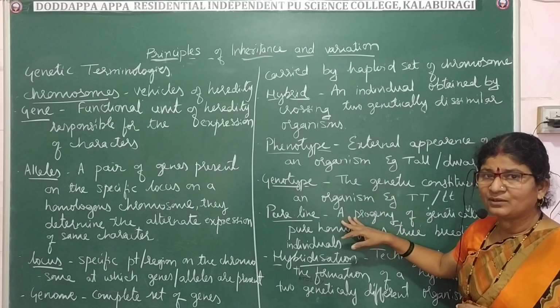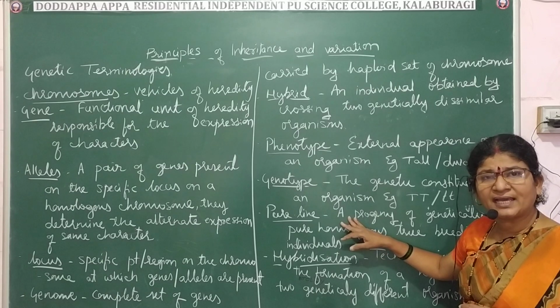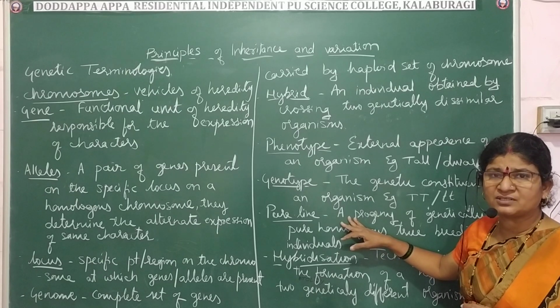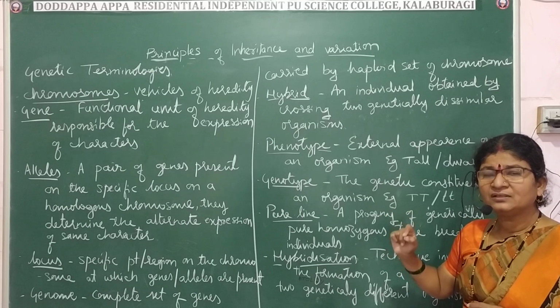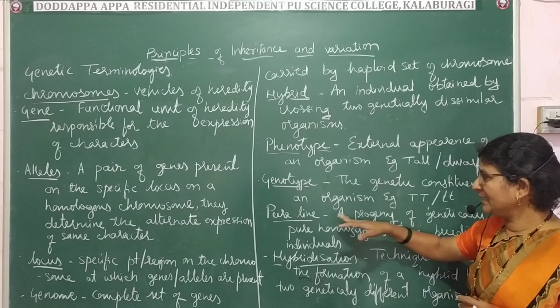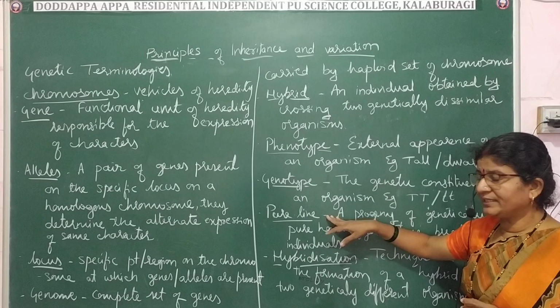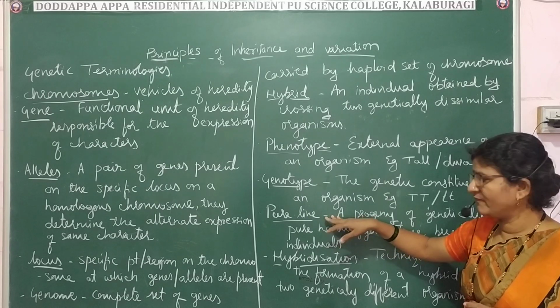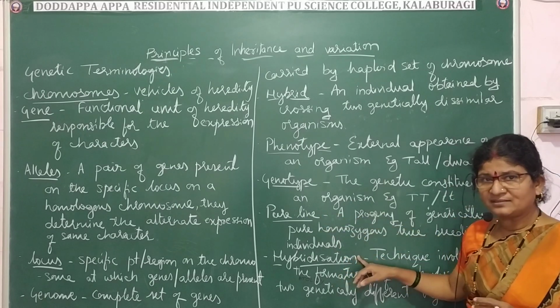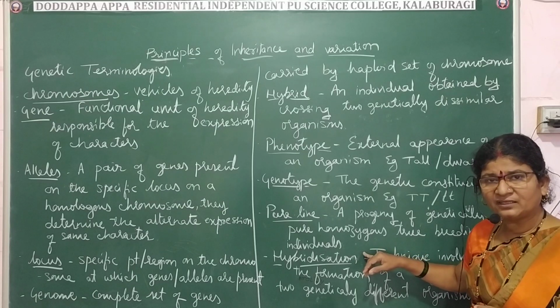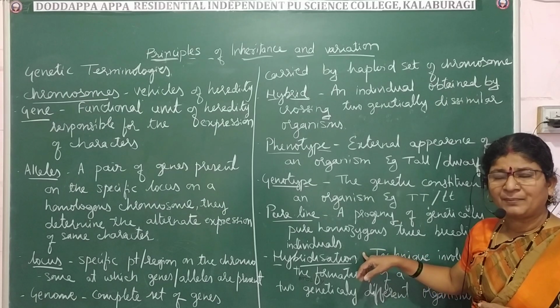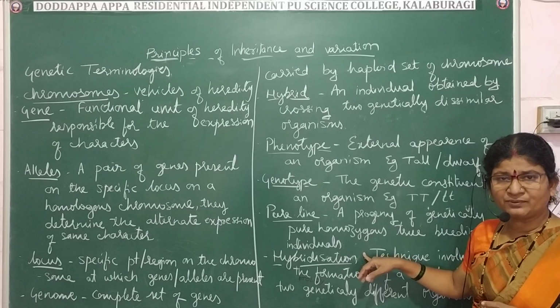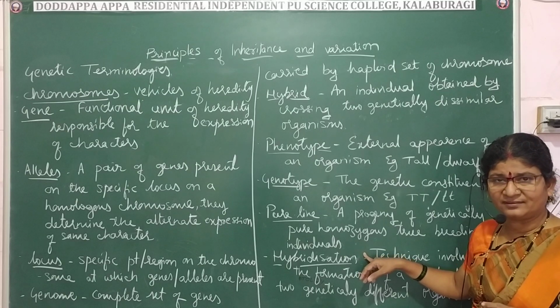Pure line organisms are those obtained by crossing two pure homozygous individuals; that is called pure line. We will get it through continuous selfing. Hybridization is a technique of obtaining a hybrid. How do you obtain a hybrid? By crossing two individuals which are different genetically.